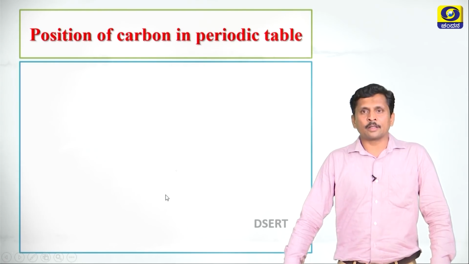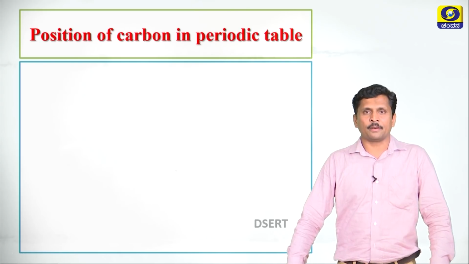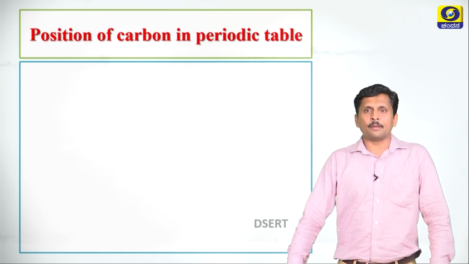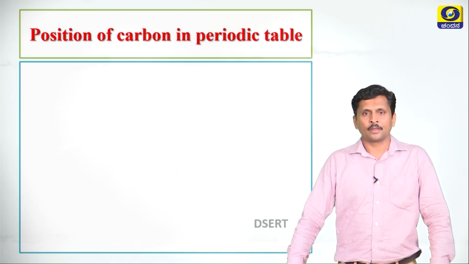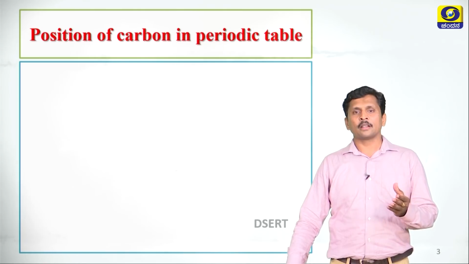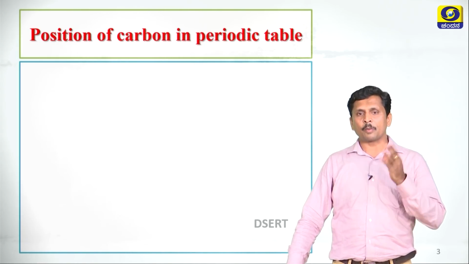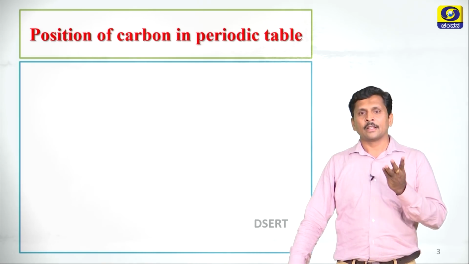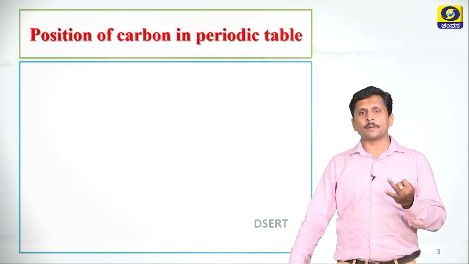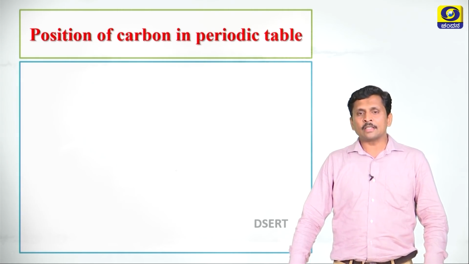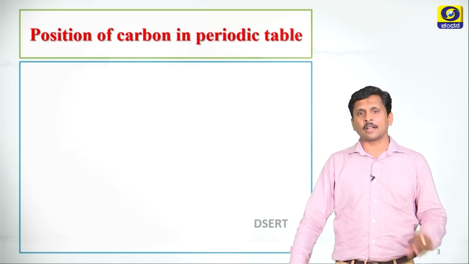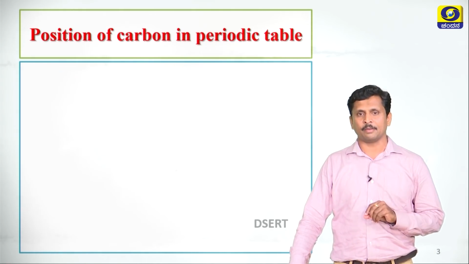Let us discuss position of carbon in periodic table. Carbon is a very unique element. It will produce a large number of carbon compounds in nature. What makes carbon a very unique element? Carbon exhibits properties like tetravalency, catenation, isomerism, etc. So these three properties make carbon a unique element in the periodic table.